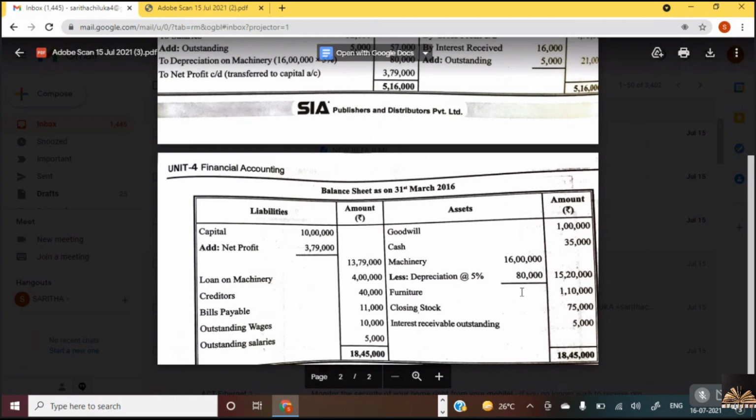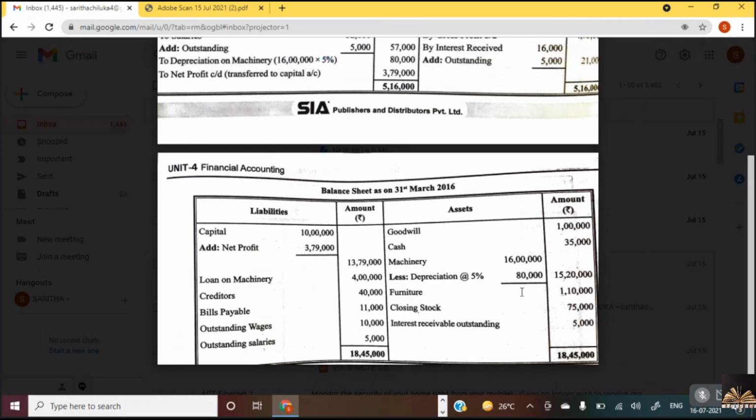Now we have to deduct it from the asset and put the net item in the outer column. 16 lakhs is given, 80,000 is what we have calculated, 5% on 16 lakhs, and put the net item, 15,20,000, in the outer column. This is how we do it. If we are given furniture, we will do the same way. If we are given land, we do the same way. So this is how we evaluate the adjustment of depreciation. First we calculate, then put the calculated amount on the profit and loss account debit side, and in the balance sheet deduct it from the requisite asset and put the net item in the outer column.